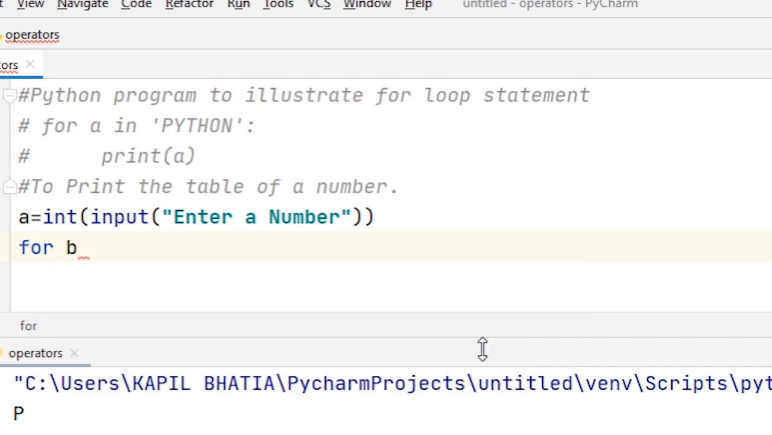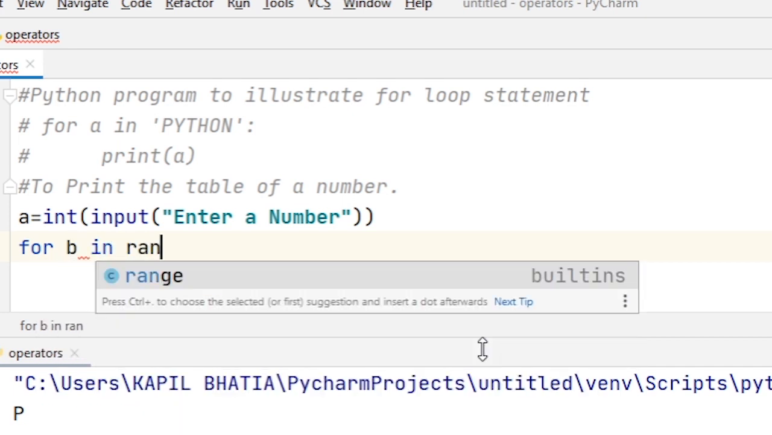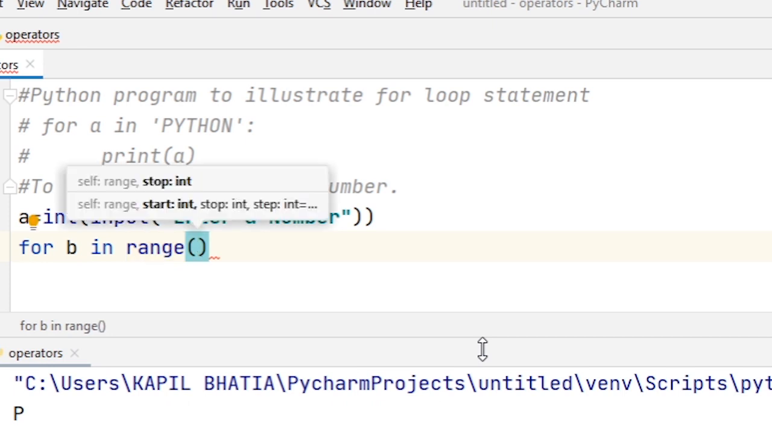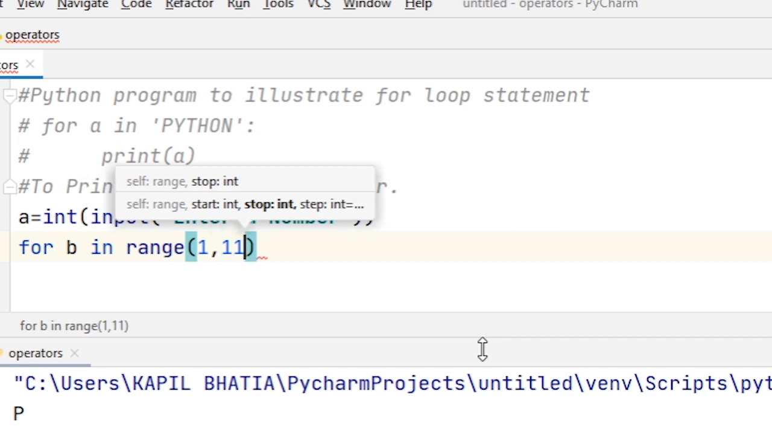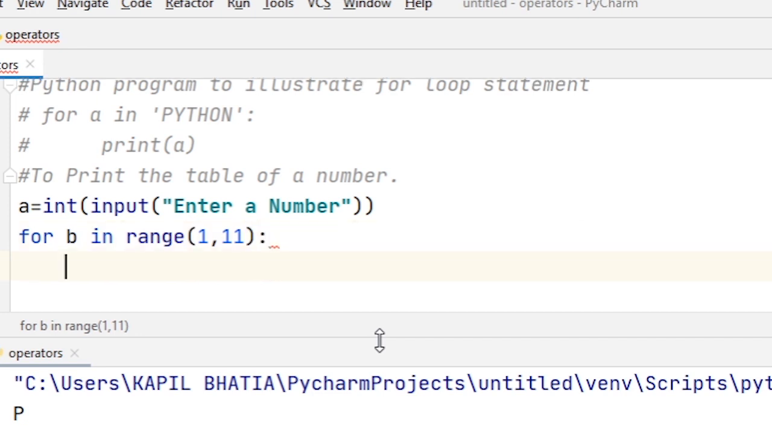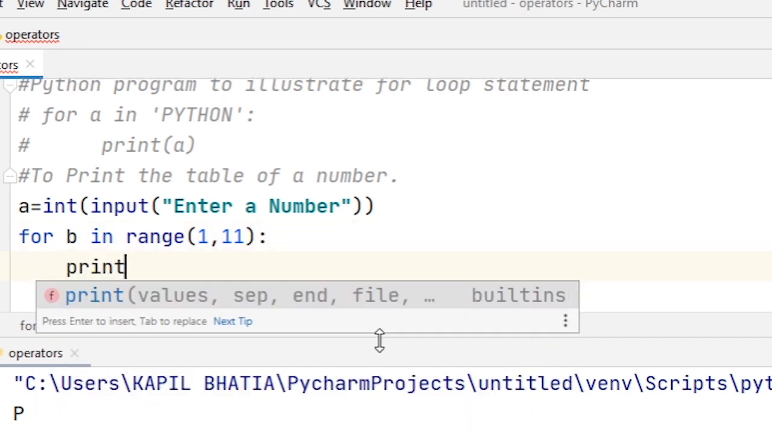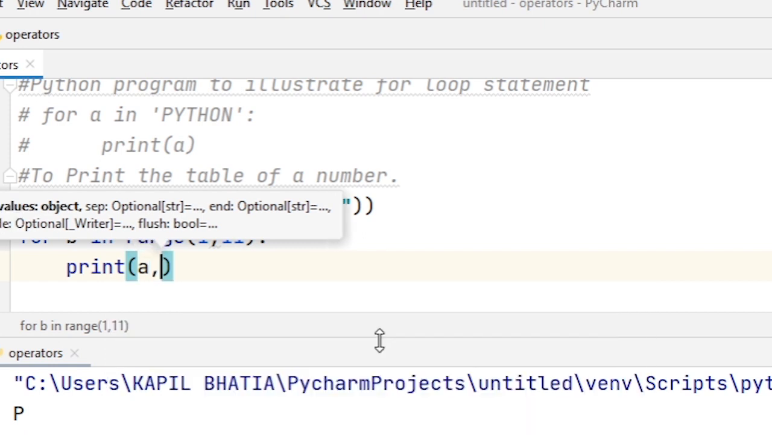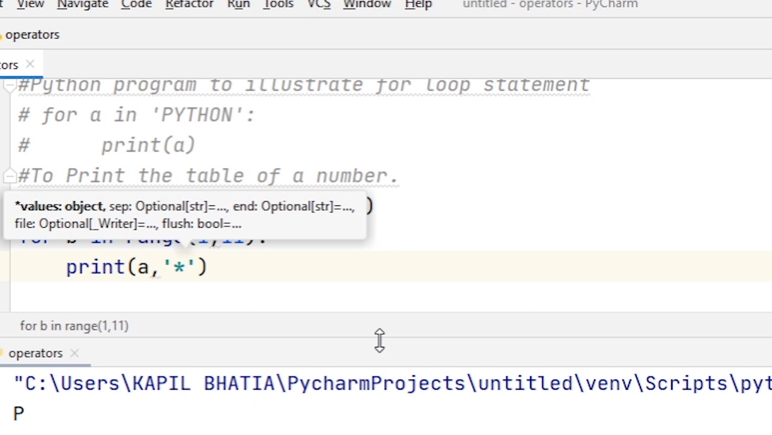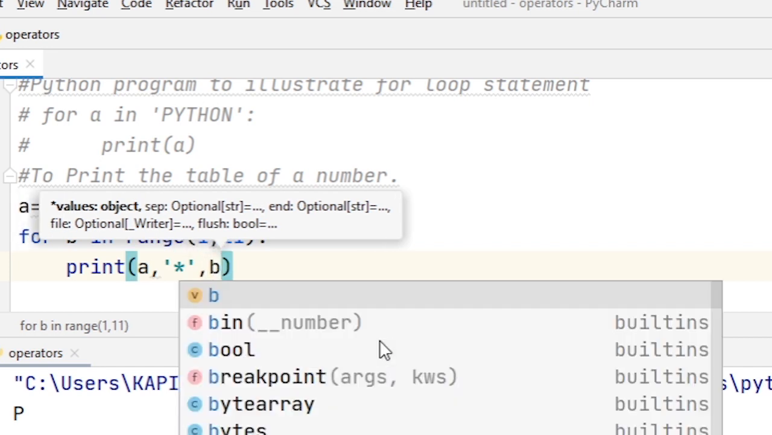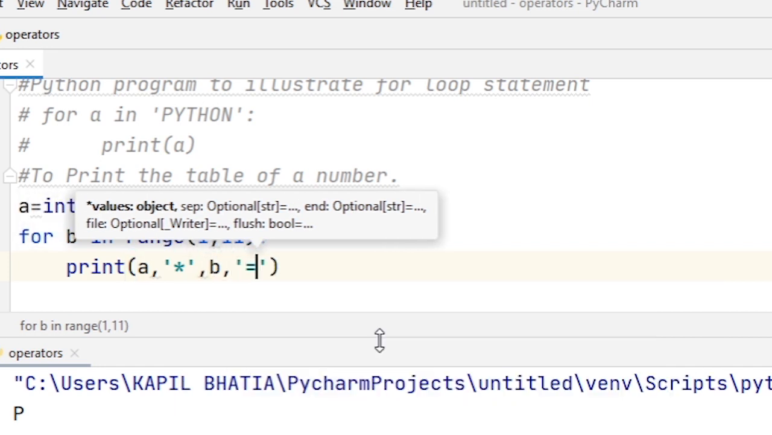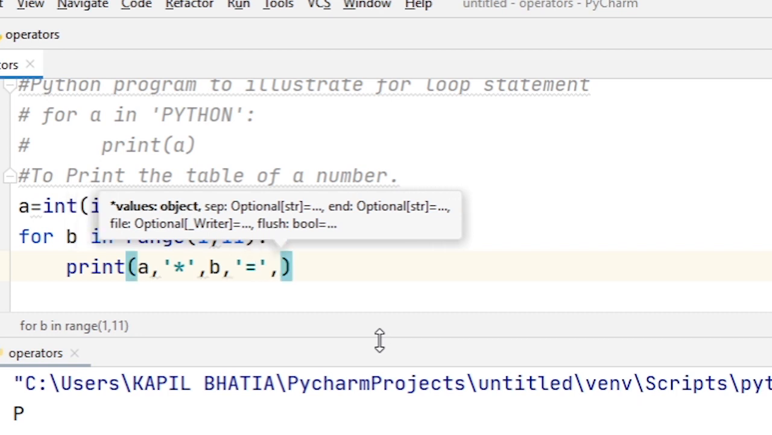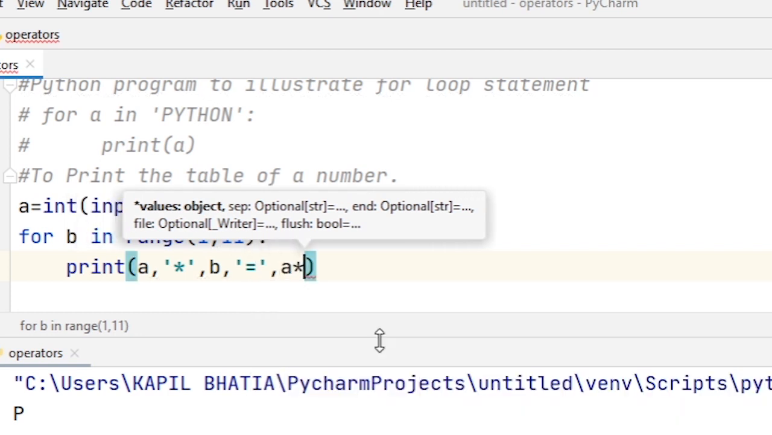and then I take a for loop and one more variable B in range. To print the table of a given number I need numbers 1 to 10. So in the range function I use 1 to 11. So here the range function will generate values 1 to 10. Okay, and finally I use my print statement. First I want to print the value of A. Next I want to print the multiplication symbol. Then I want to print the value of B, and then I want to print the equal to sign, and then I want to print the result of A into B.